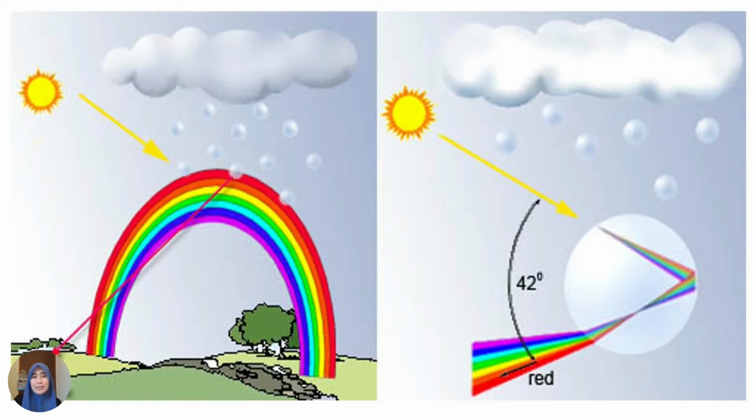Look here, the colorful rainbow. A rainbow is generally formed when the sun appears just after it has rained.